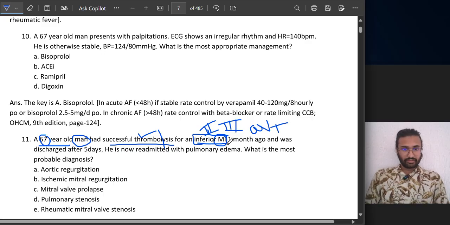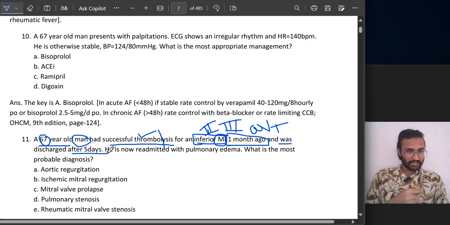Now this happened 1 month ago, so there is a past medical history of myocardial infarction, and he was discharged after 5 days. So they did thrombolysis. He had a myocardial infarction, they took him to hospital, they did thrombolysis, and then they discharged him after 5 days. He has now been readmitted with pulmonary edema.